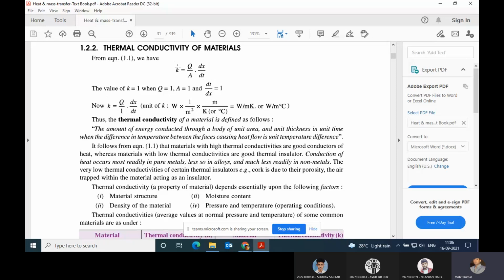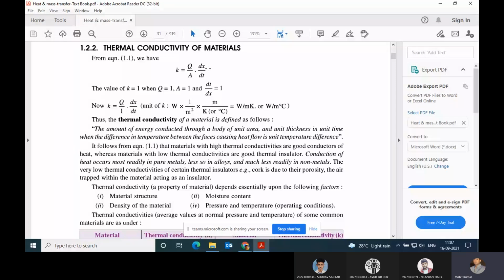This is thermal conductivity if I consider every parameter as a unit. Heat transfer is unit, cross-sectional area is unit, and the temperature difference is also unit.